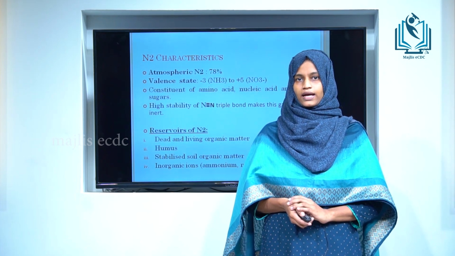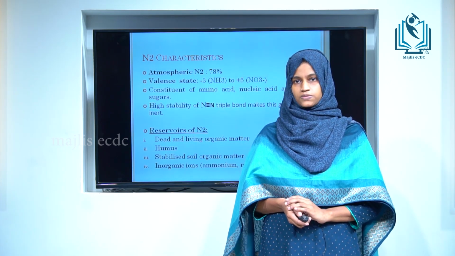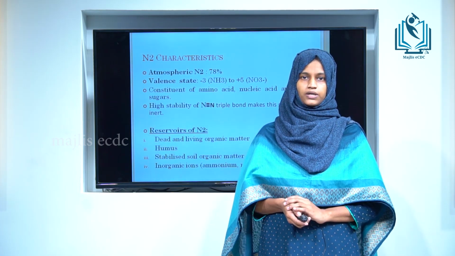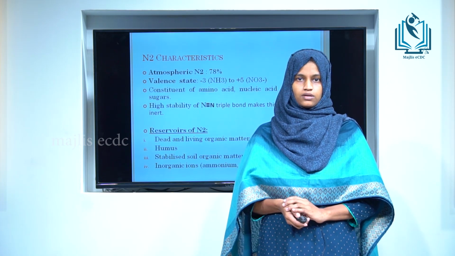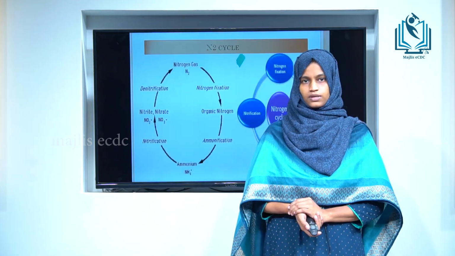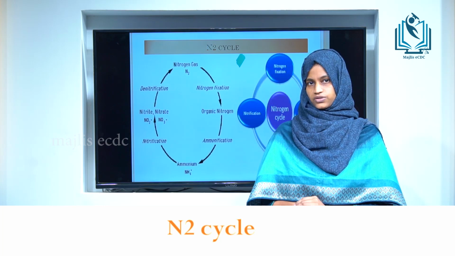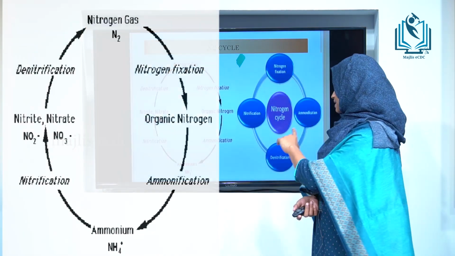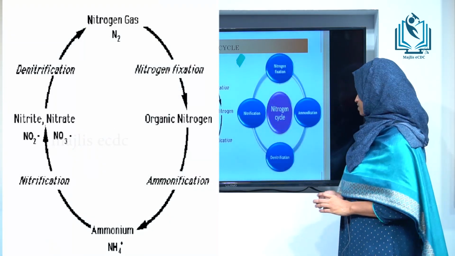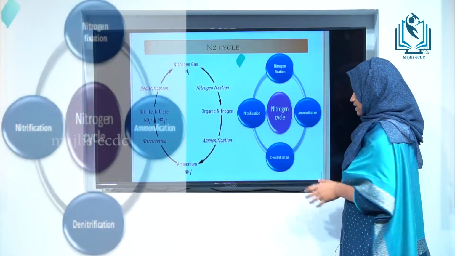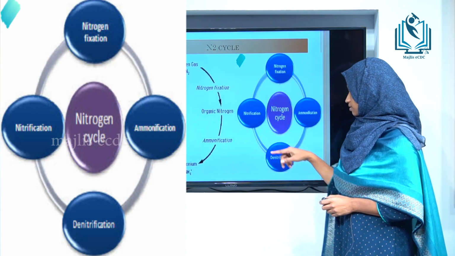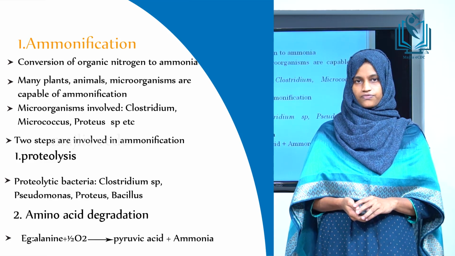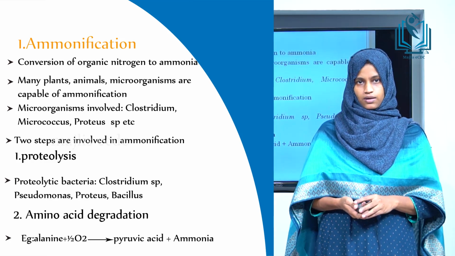The photosynthetic activity of plants could not take place without the availability of fixed nitrogen provided by microorganisms or by synthetic fertilizer. Next, we can move to the nitrogen cycle. There are mainly 3 stages in the nitrogen cycle. First one, ammonification. Second one, nitrification. Third one, denitrification. Ammonification is the conversion of atmospheric nitrogen into ammonia.